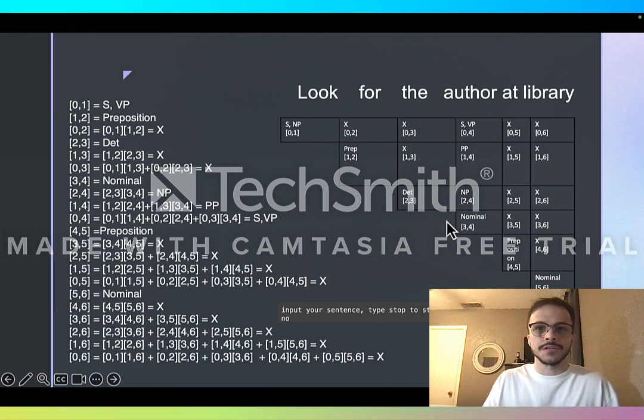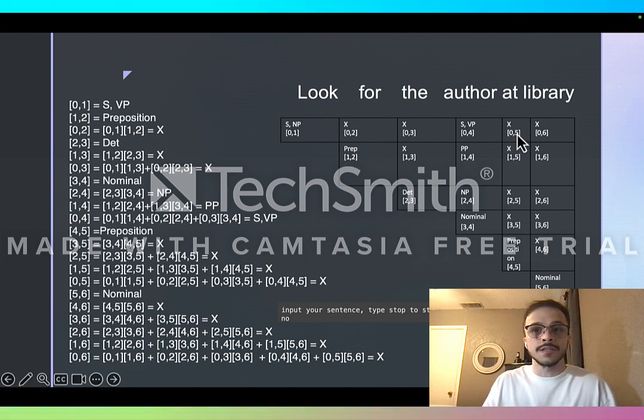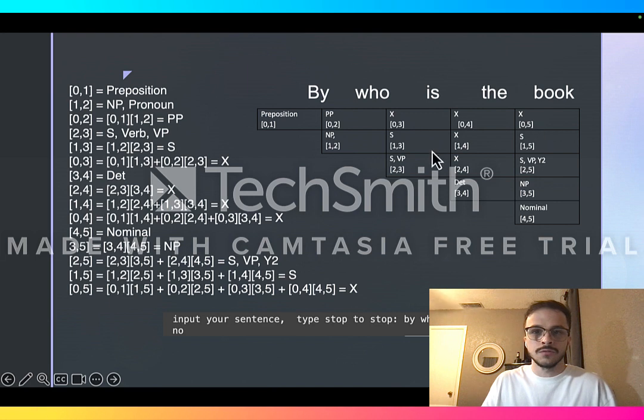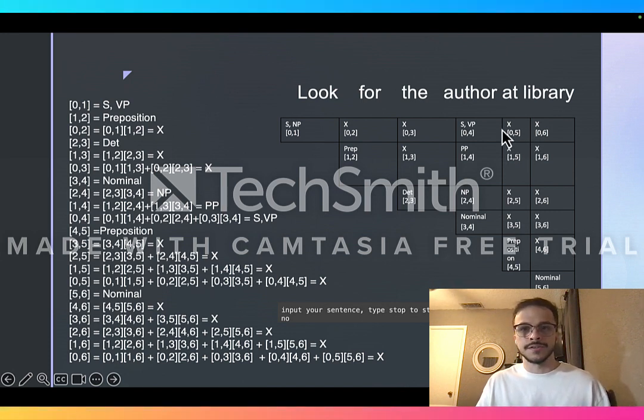And here we reach our invalid sentences. So how do we know that this sentence is invalid just looking at the table? There is no S or start symbol at the end. So looking at library, sorry, let me go back up. There is no S indicating that this is accepted in our grammar. And so that would lead us to just understand that this is not accepted.